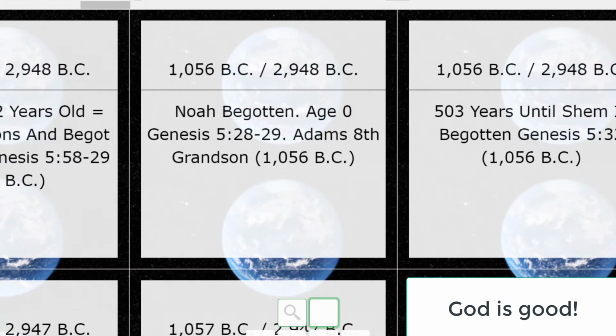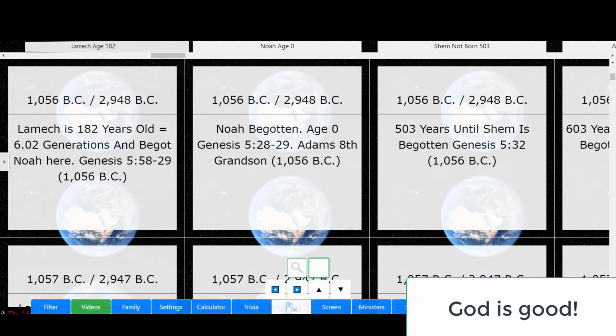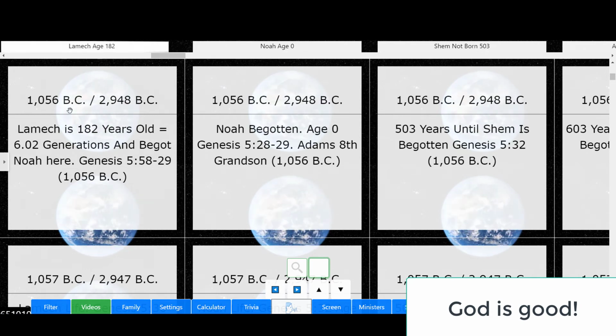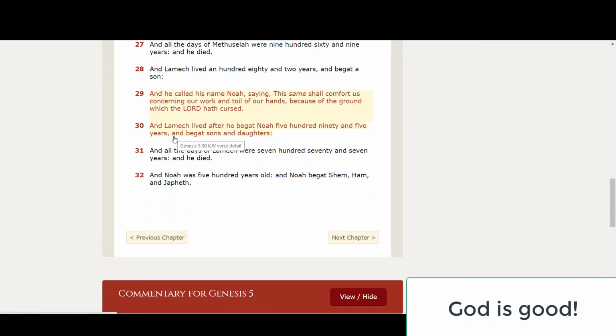Okay, let's go back. So Lamech is 182 years old. He begot Noah here. The year is 1056 BC from Adam, which is also 1056 years from creation. Noah is begotten. But let's look at the next verse. It says, and Lamech lived after he begot Noah 595 years and begot sons and daughters. So a total of